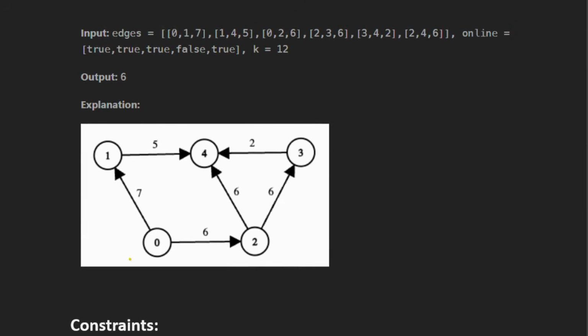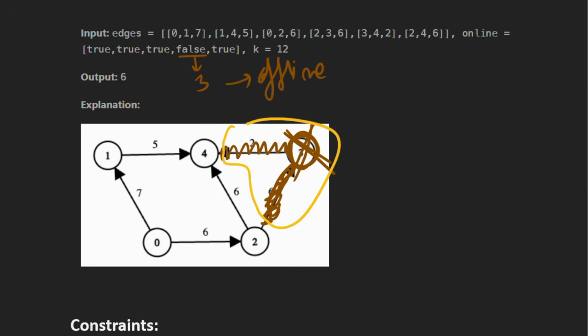In the next example we have this graph. So let's see what the online nodes are. We can see node number 3 is offline. That means we can't communicate via this node, so we remove this node. If this node is removed, then these edges will also be removed, right? So this part of the graph will be of no use to us, so we are only left with this graph.